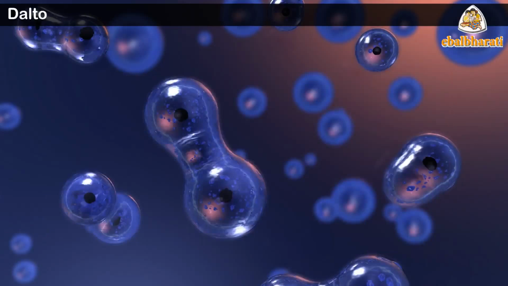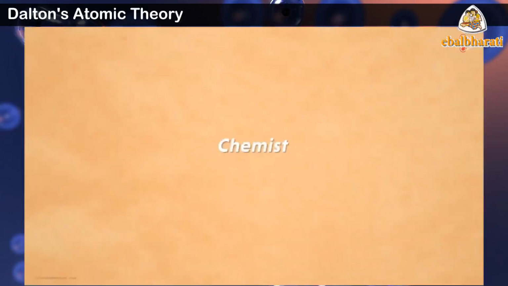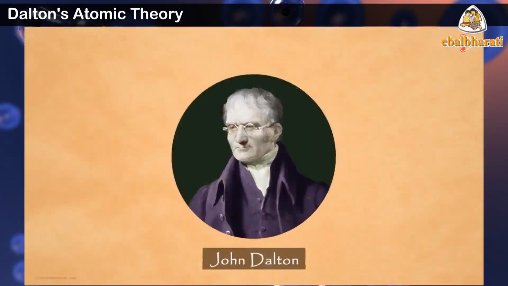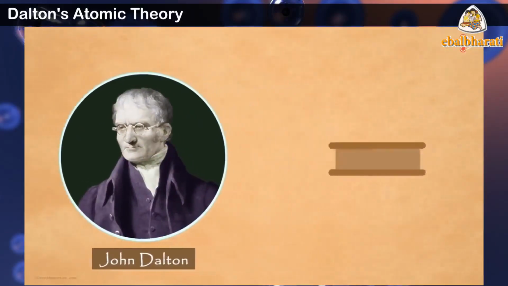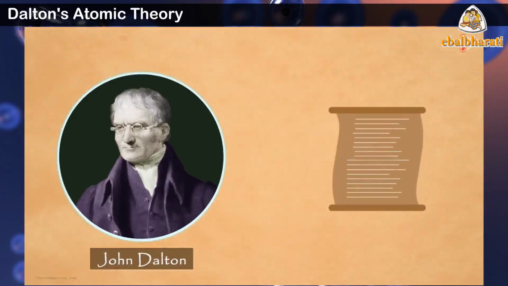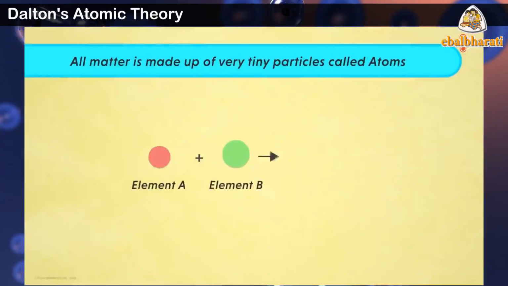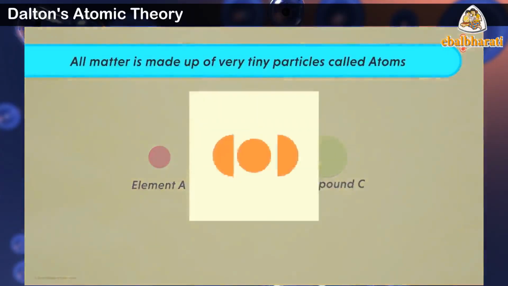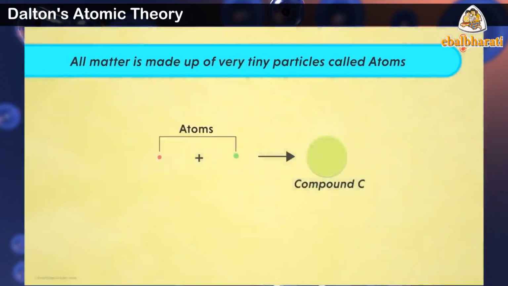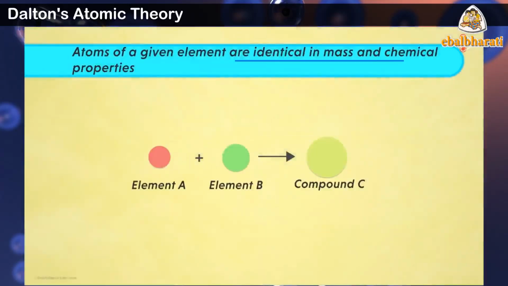Dalton's atomic theory. In 1808, Dalton published a new system of chemical philosophy in which he proposed the following features, which later became famous as Dalton's atomic theory. 1. Matter consists of tiny, indivisible particles called atoms. 2.